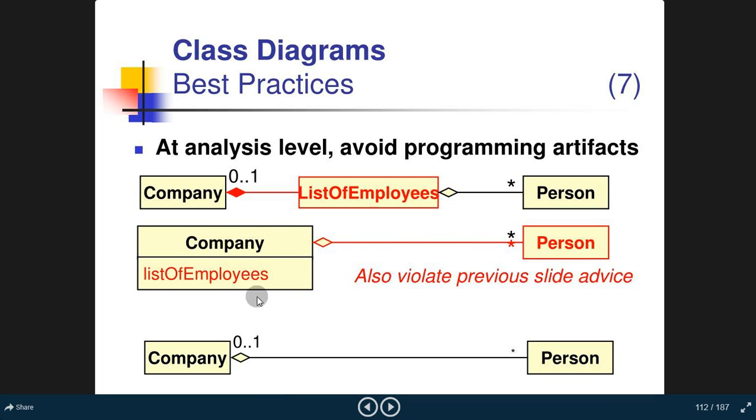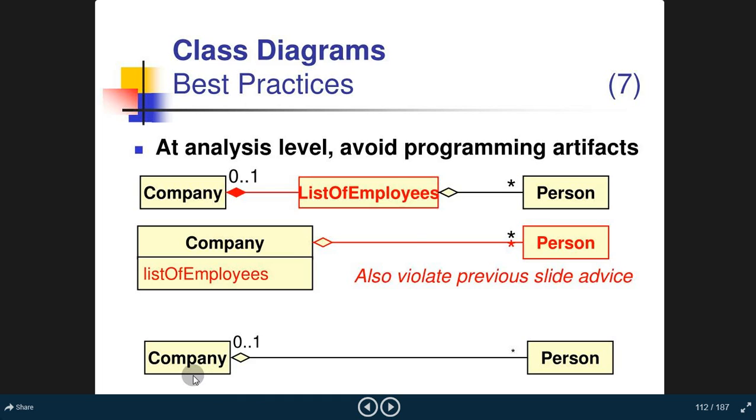At the analysis level, avoid programming artifacts such as this: company, list of employees, person. Okay, now company, list of employees also violates the previous slide's advice. Okay, you can use this relation, and when you are using this kind of relation, it is not required. There is no need to use the instances of a person, because the list of employees is basically the instances of the class person. So when you already have the list of employees within the class named company, there is no need to use this kind of relationship.